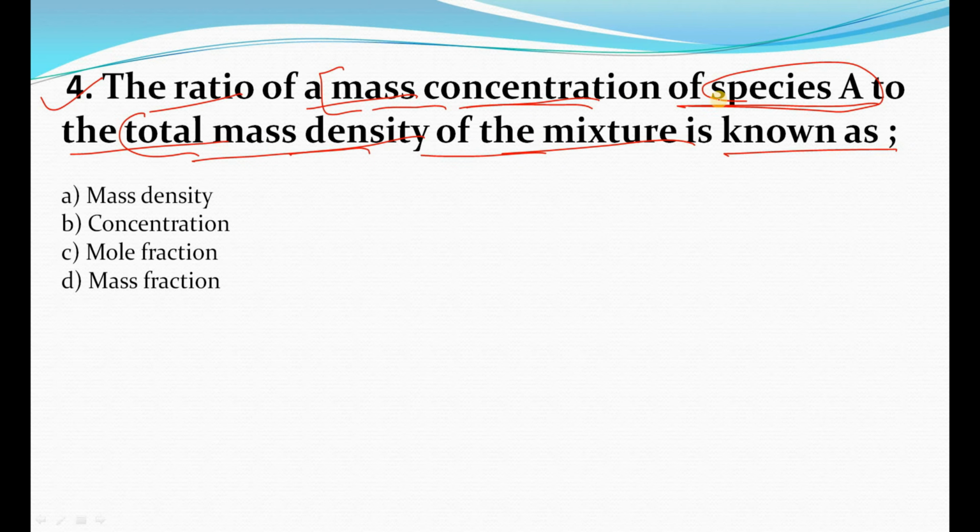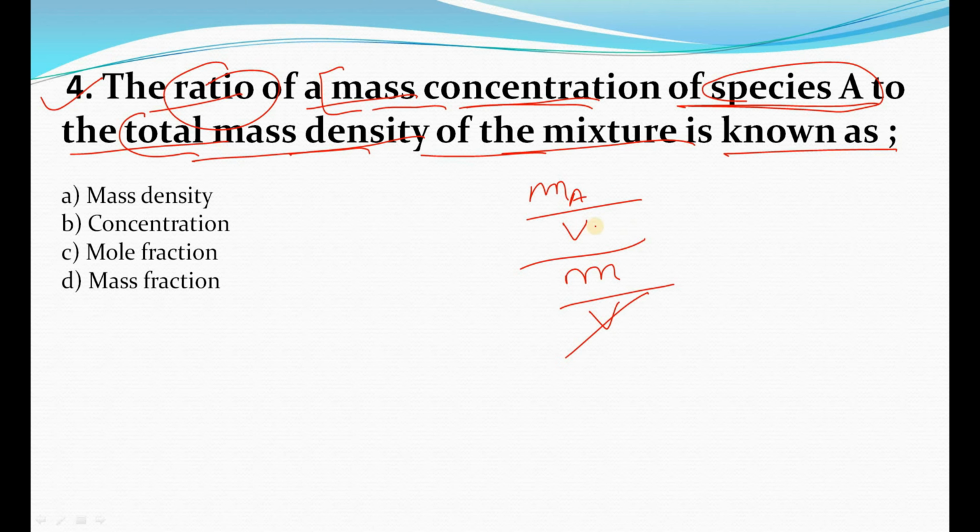So mass concentration of species A will be mass of species A divided by total volume, right? Divided by, because we are talking about the ratio, the total mass density. So what will be the total mass density? That will be total mass divided by volume, right?